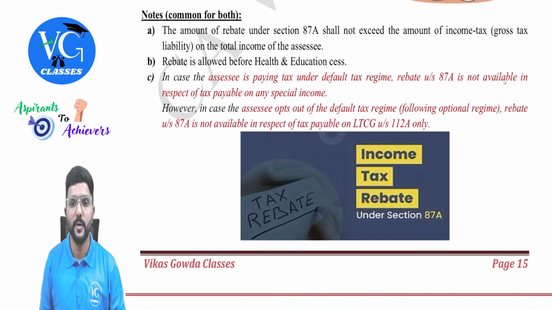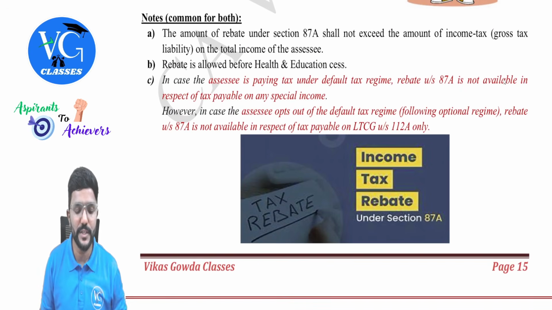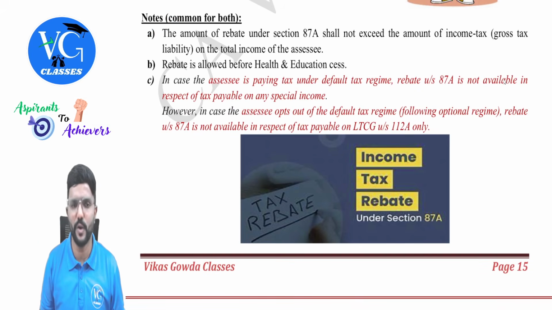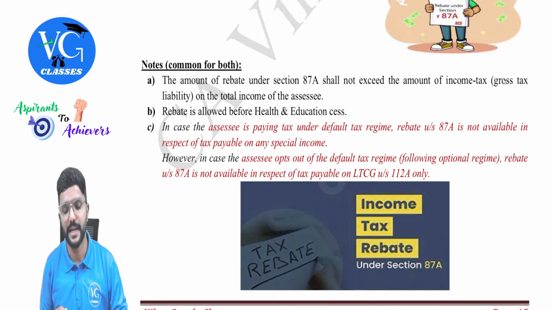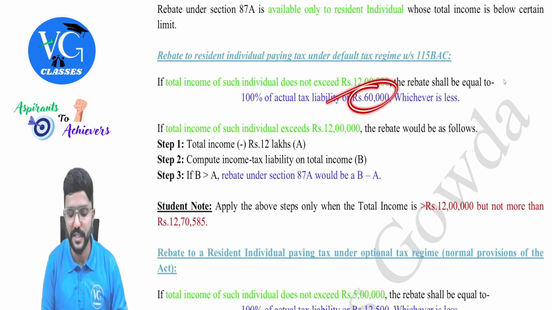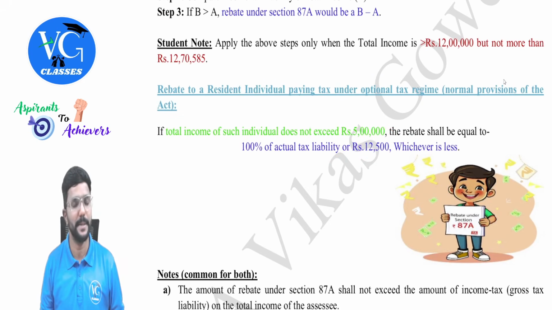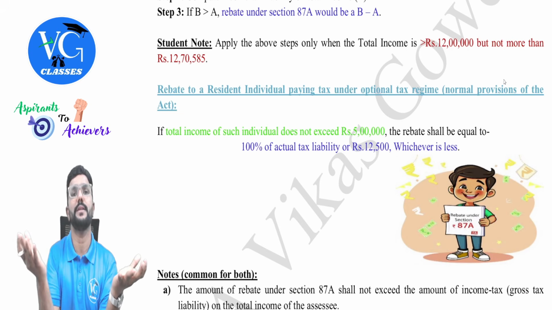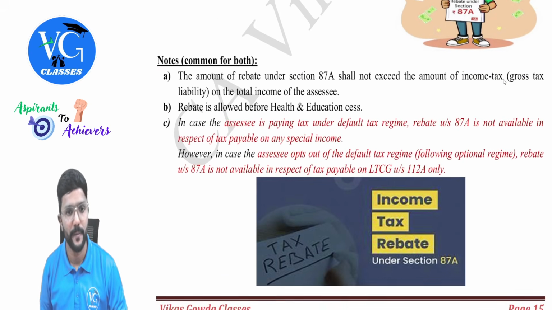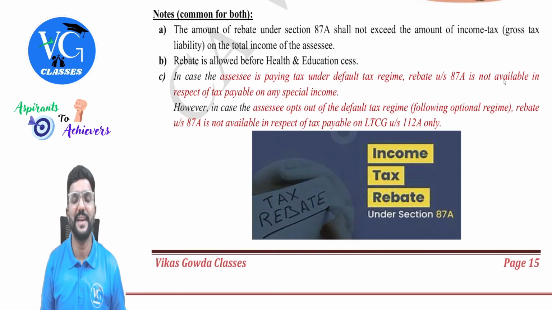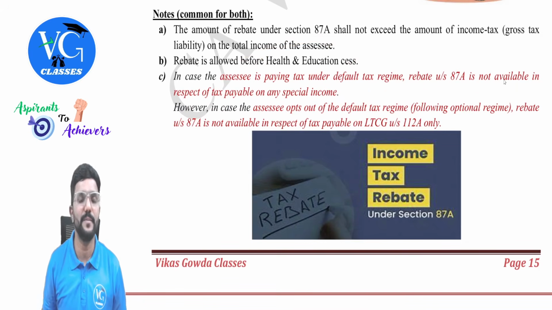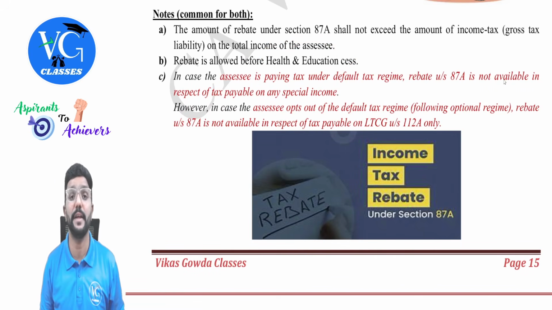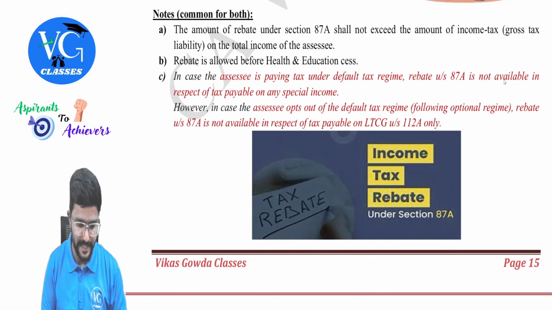Okay. There are a few notes on rebate. First one, the amount of rebate under section 87A shall not exceed the amount of income tax, that is nothing but the gross tax liability on the total income of the assessee. Correct? So under the default regime, maximum 60,000, whereas here maximum 12,500. Clear? And it is not flat. It is maximum actual tax liability or the limit, whichever is lower, guys. Then rebate should always be calculated before health and education cess. Please be careful, because sometimes students in a hurry first add health and education cess, then provide rebate. Please don't make that mistake, guys.